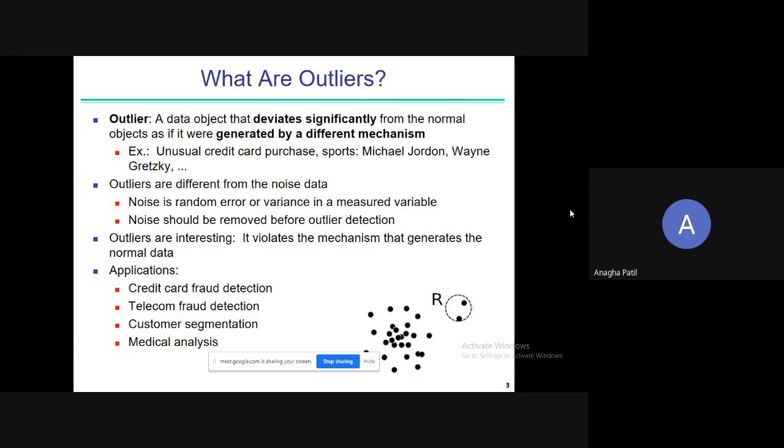An outlier is a data object that deviates significantly from the normal objects, as if it were generated by a different mechanism. Let's say, for example, you have certain unusual credit card purchases.